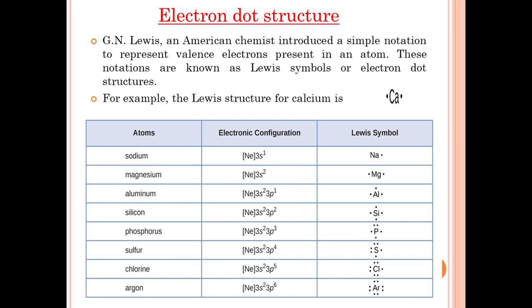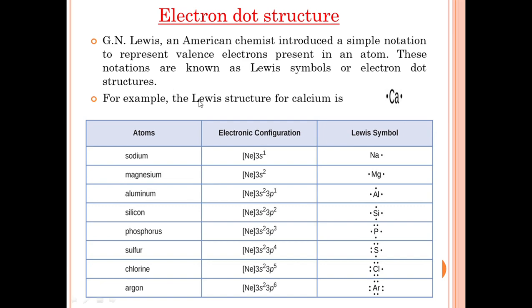Next, the electron dot structure. Lewis, an American chemist, introduced a simple notation to represent valence electrons present in an atom. These notations are known as Lewis symbols or electron dot structures. The valence electrons of any element are represented around the atom by dots.